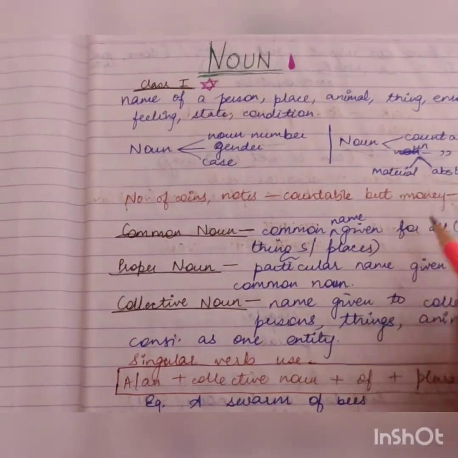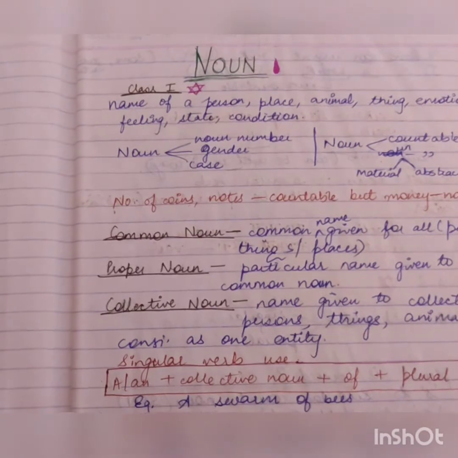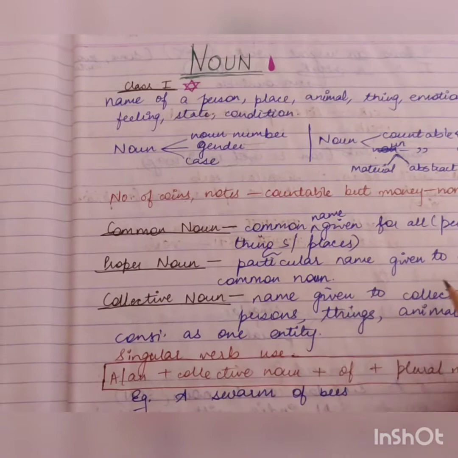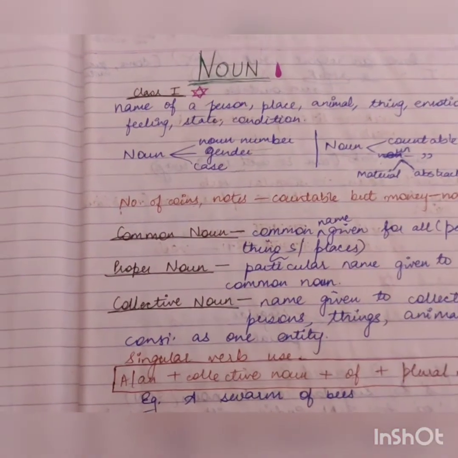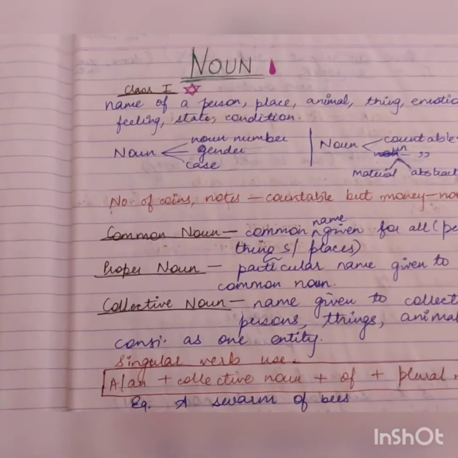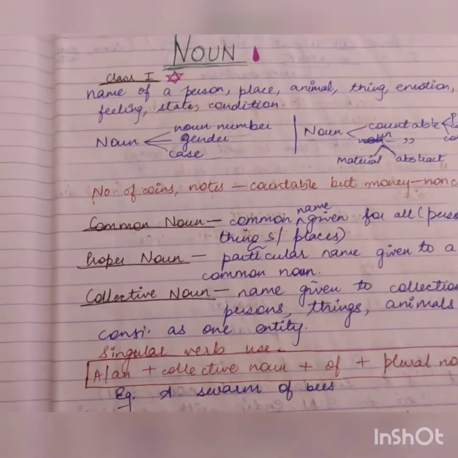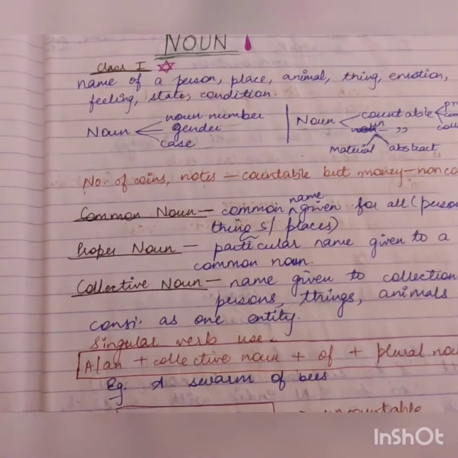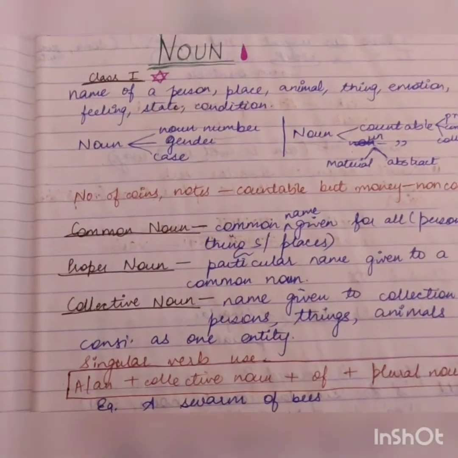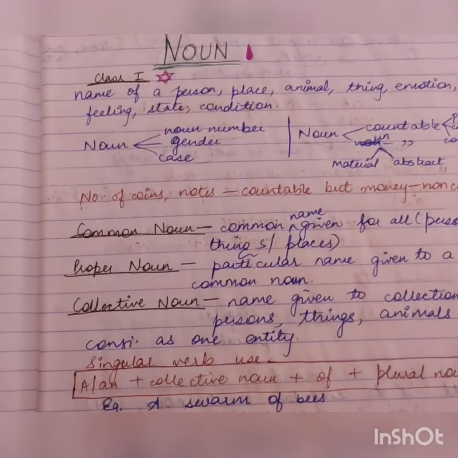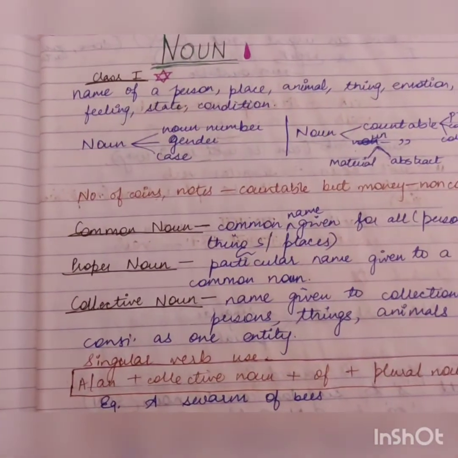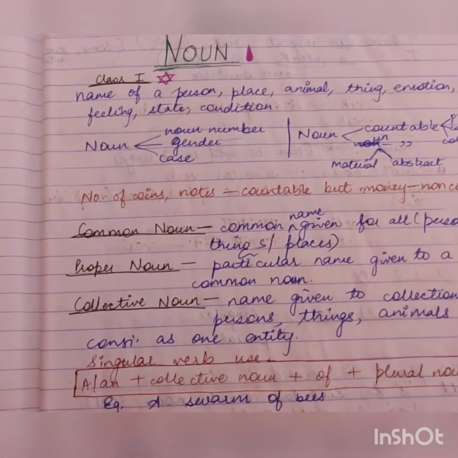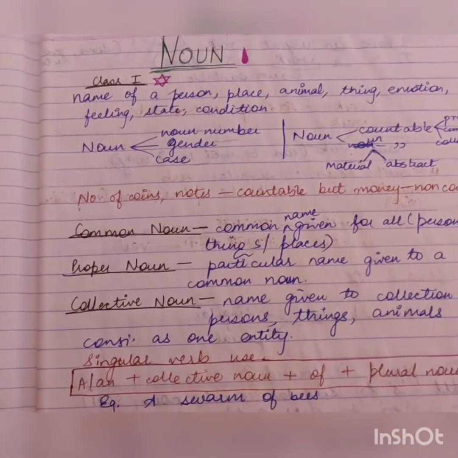Okay, so proper noun is when there is a particular name given to someone. I have written the definition over here: particular name given to a common noun. If you are giving a particular name, say the particular name of a person is Ram, and that will be written with a capital letter, so that would be a proper noun. A proper noun can be identified by a very simple trick: it is written with a capital letter. In the midst of any sentence, if you find a name with a capital letter, that means it is a proper noun. If it's a name, it's obviously a noun, and if it's written with a capital letter, it is in the category of proper noun.